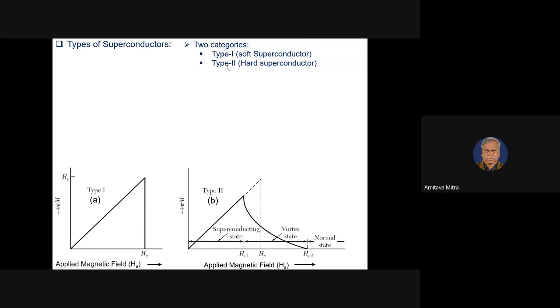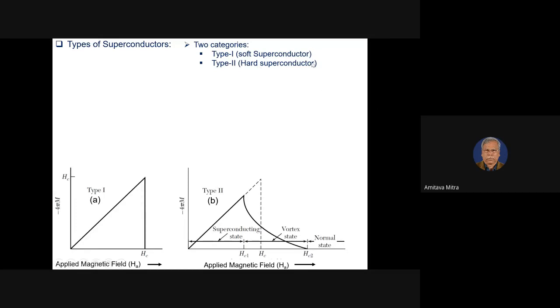By the term hard superconductor, you can understand it requires a lot of external field to come to the saturation. Saturation state, I am telling, away from the superconducting state. Or here, a soft superconductor is the superconductor where by the application of a small field, we can go from the superconducting state to the normal state.